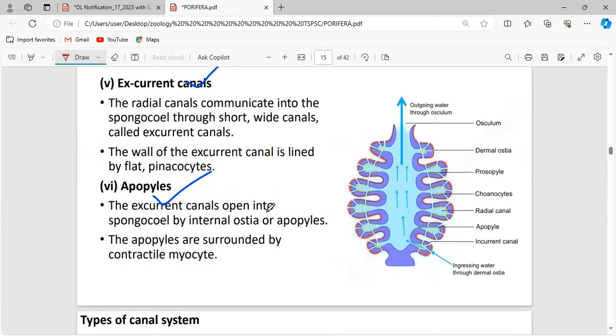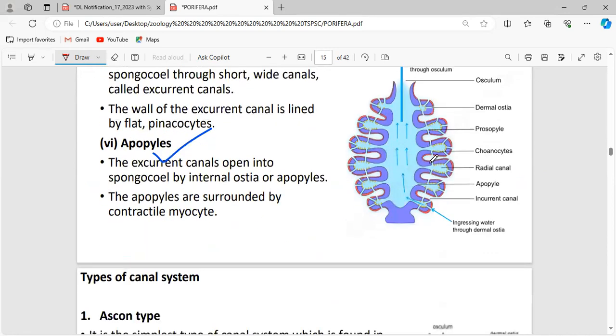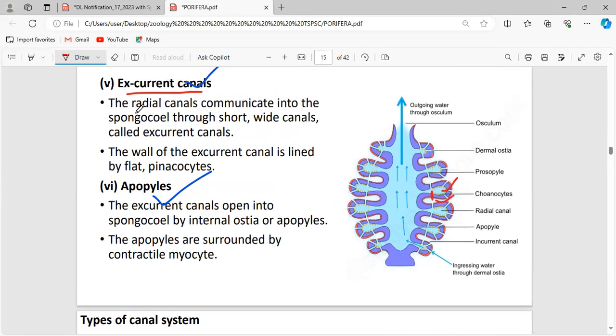That's all. And now the excurrent canal. See, this is the radial canal. This is the incurrent canal. This is the prosopyle. Now, what is the excurrent canal? The radial canal communicates with the spongocoel. See, the radial canal comes into contact with the spongocoel. This is the radial canal. This is the spongocoel. Through this they connect with each other through short, wide canals called the excurrent